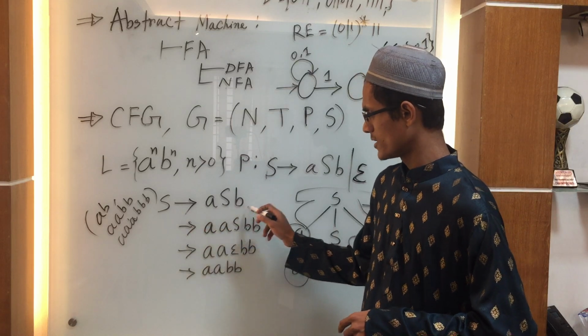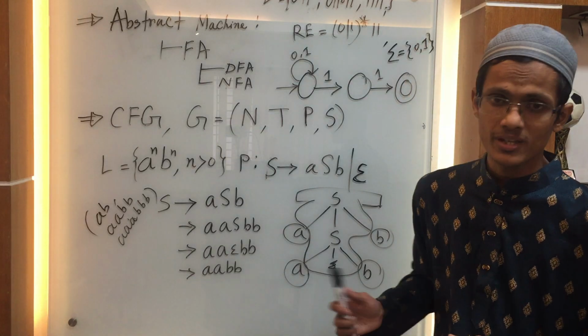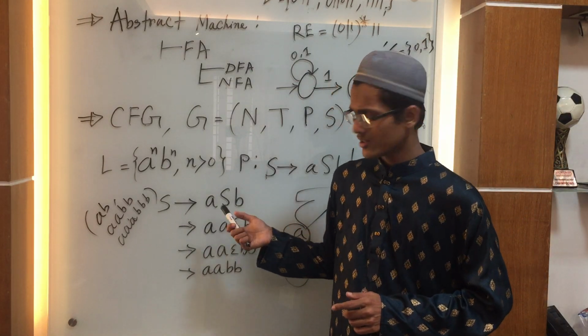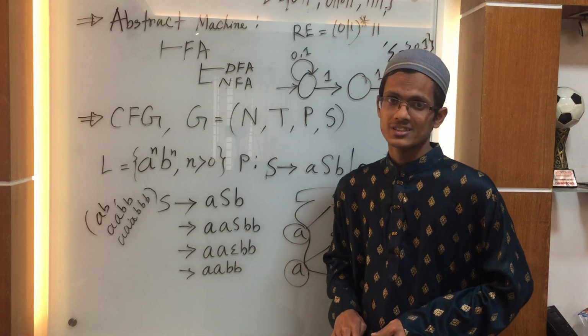So first we get our starting rule, S is replaced by A S B, where A and B are our terminals, and in the middle we have our non-terminal.